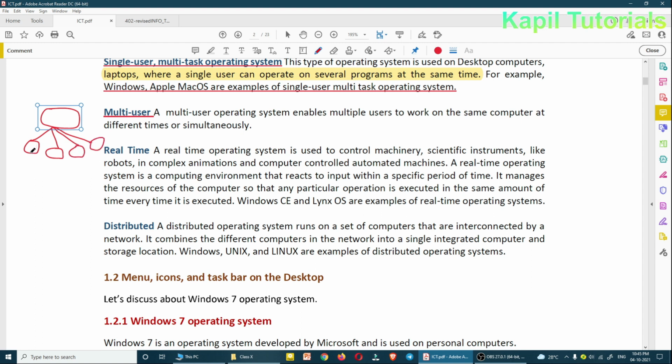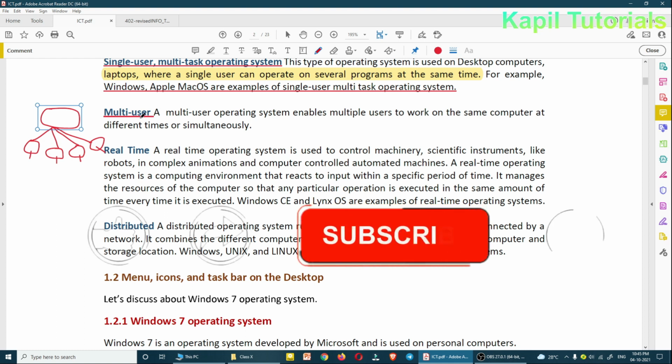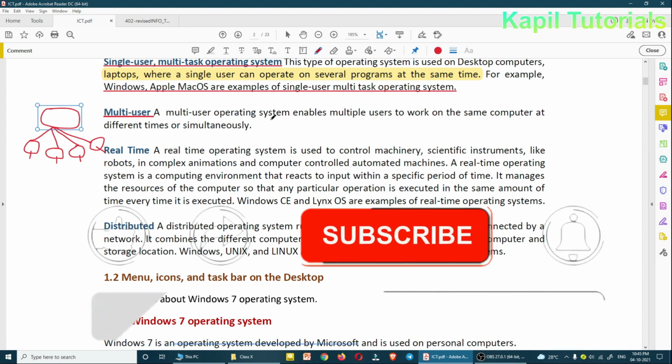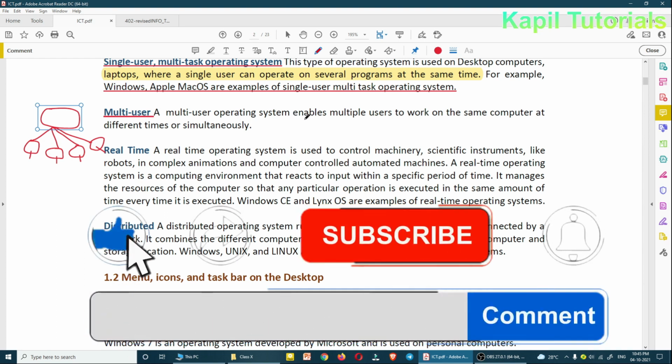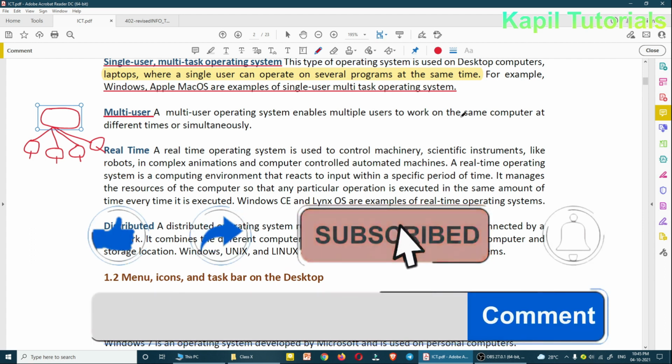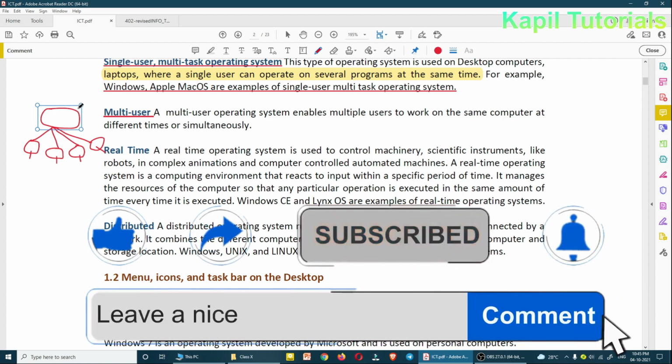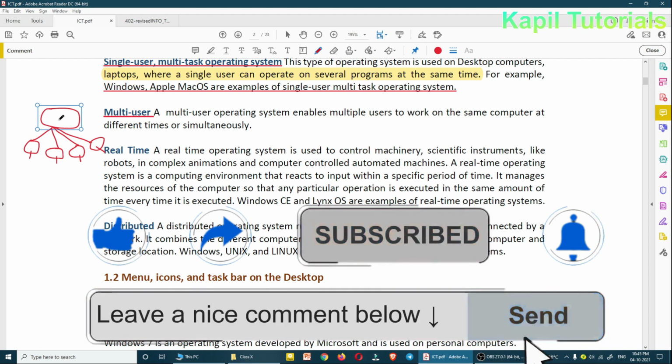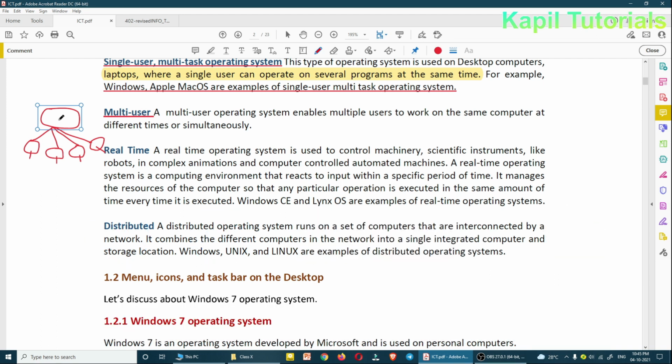Different persons are sitting here, they are working. So you could say this is a kind of multi-user operating system, because multiple users are working on the same computer. It is a big, powerful computer, and different users are working on the same computer with the help of different nodes.